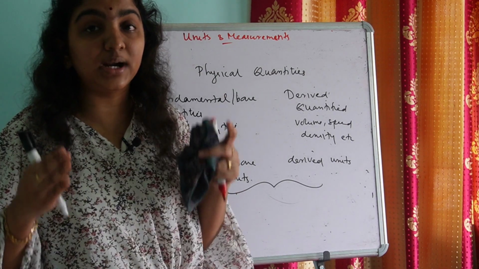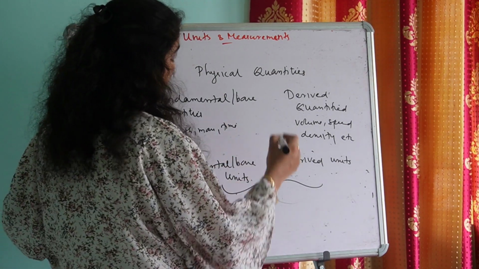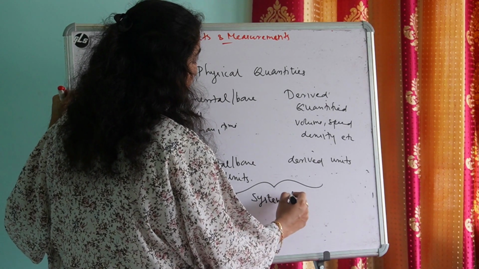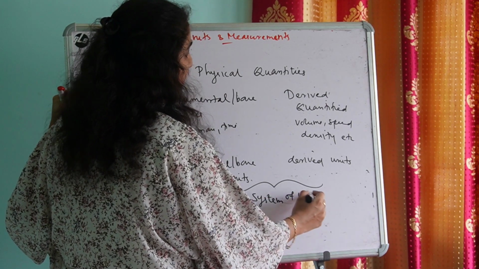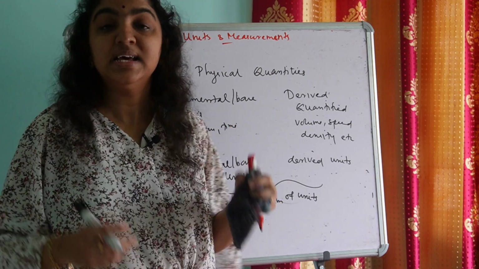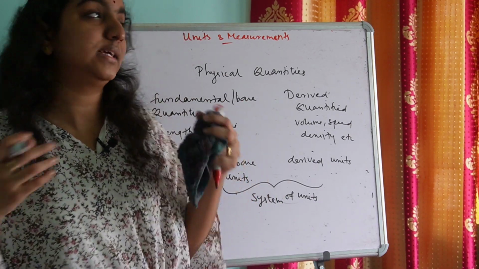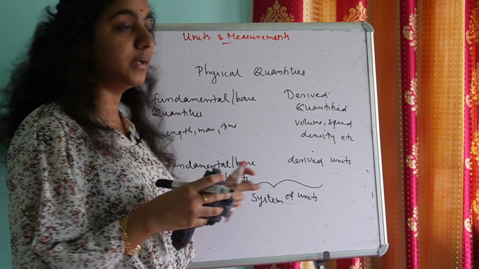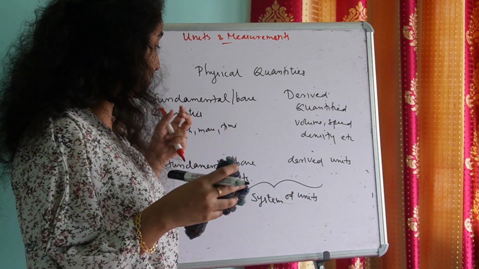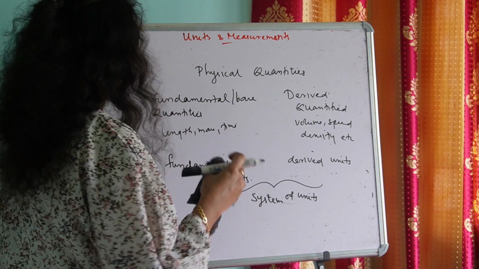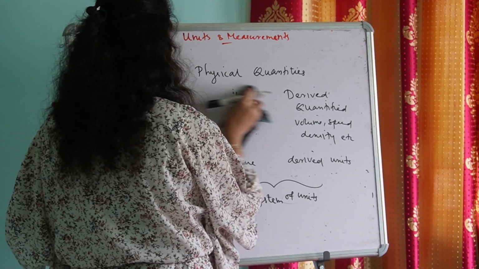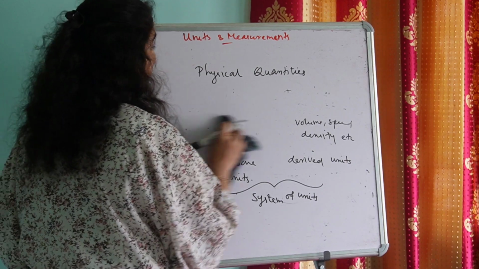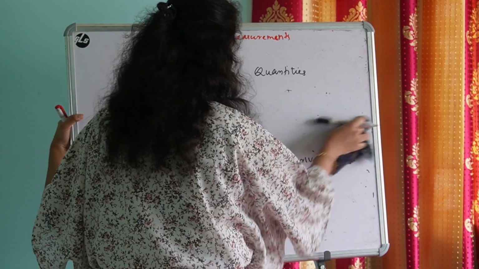And the collection of these fundamental units and derived units, the set of fundamental units and derived units, is known as a system of units. Is it clear? Fundamental quantities, base quantities, fundamental units, derived units, and system of units. Now let's see a few more things about physical quantities, and then we'll move on to the next topic, system of units.